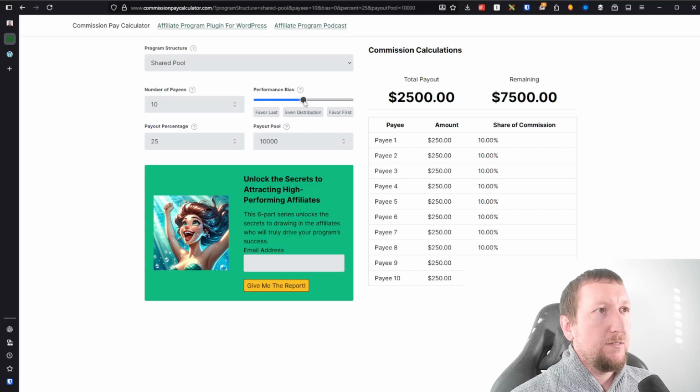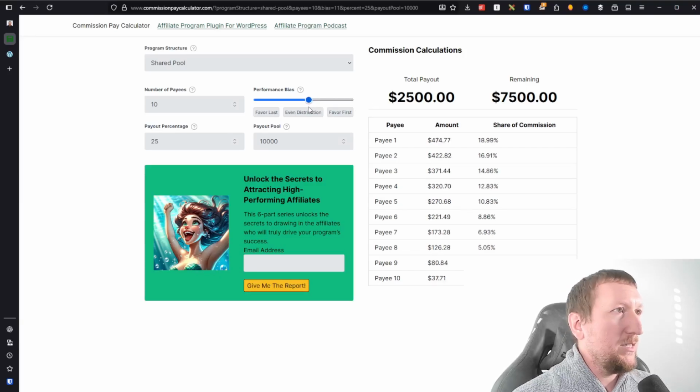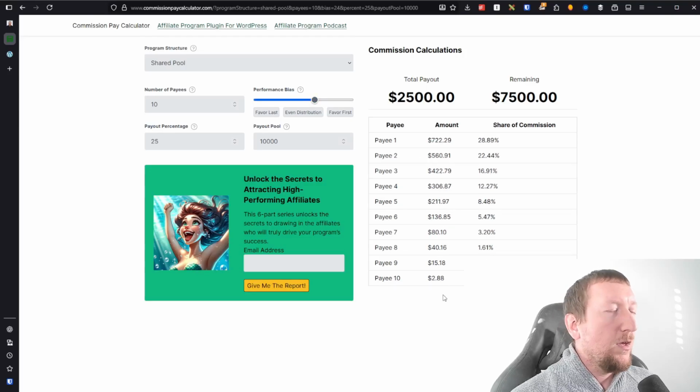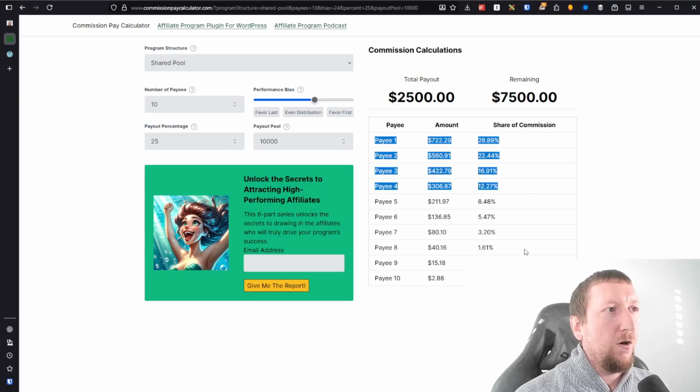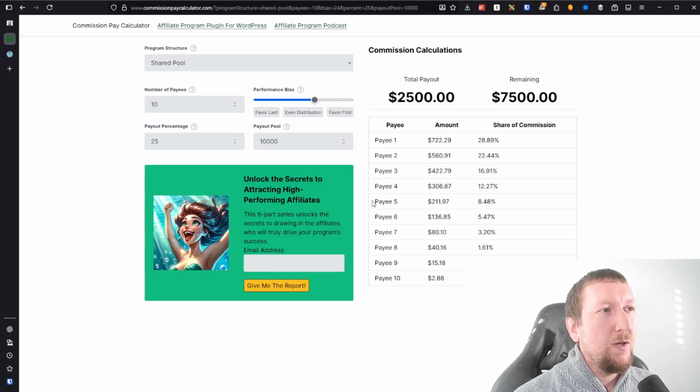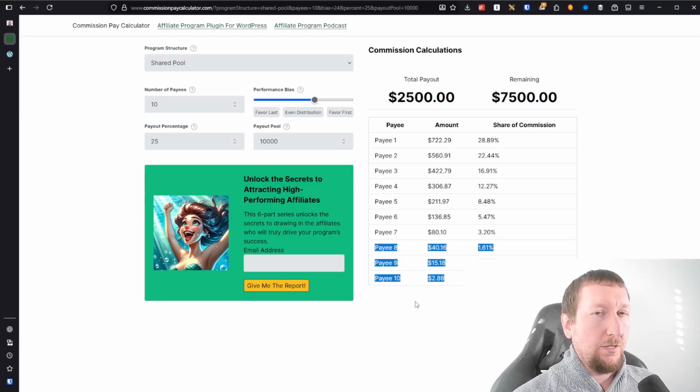As this goes up, you can see that it increases and it decreases quite a bit more. Just in this scenario, even just adding a little bit more of a bias here, you can see that the top payee is earning $722 and the bottom payee is earning $2.88. So in this scenario, the majority of the course content that is being viewed by your members is probably from these top 4 people. And then these other people have a few, and these people probably are laggards and they're not really contributing nearly as much compared to the other people.